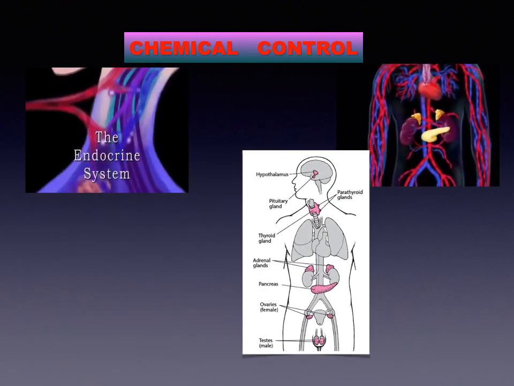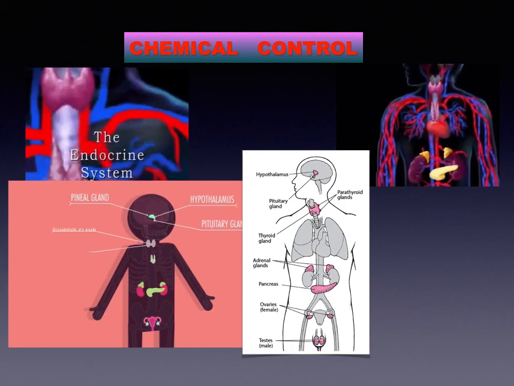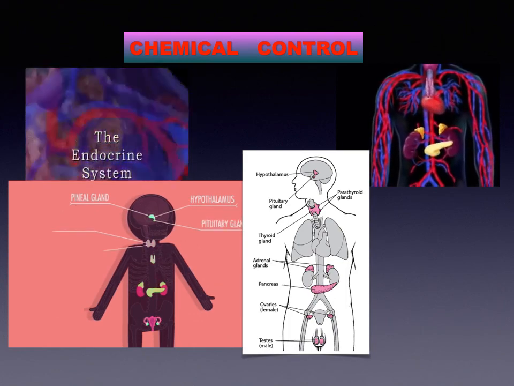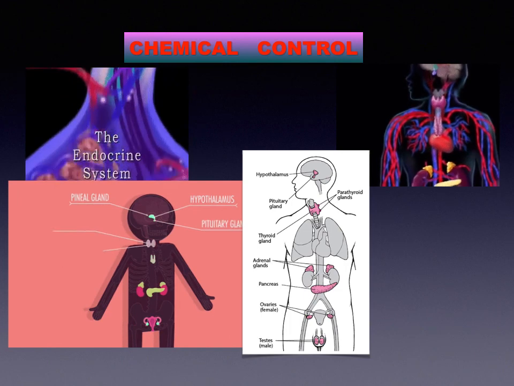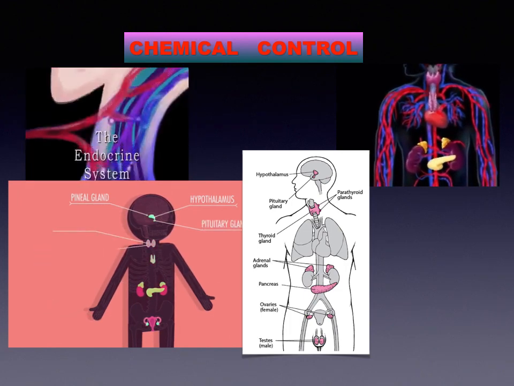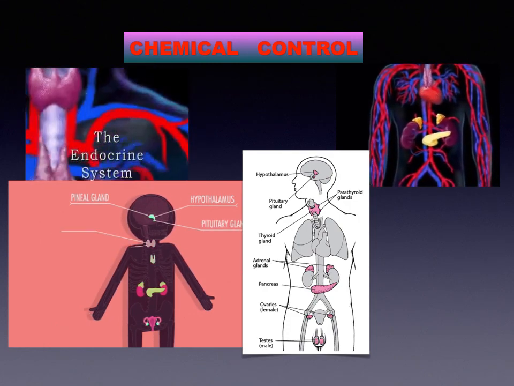So, here you can see the different endocrine glands. For example, hypothalamus, pineal gland, pituitary gland, thyroid gland, parathyroid gland, thymus, adrenal glands, ovary in females, and testes in males.